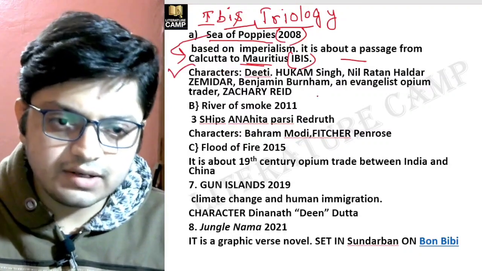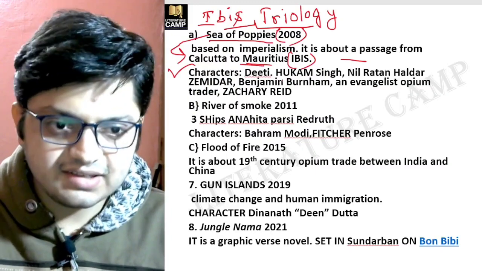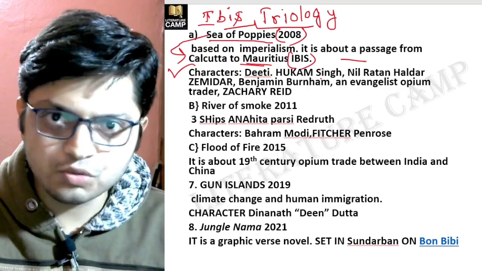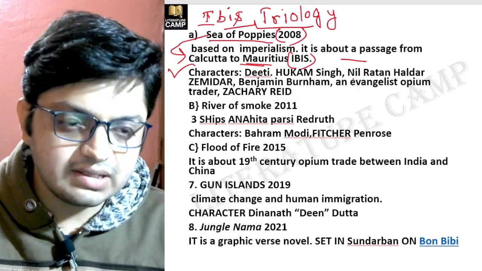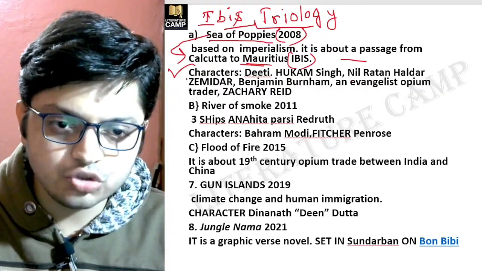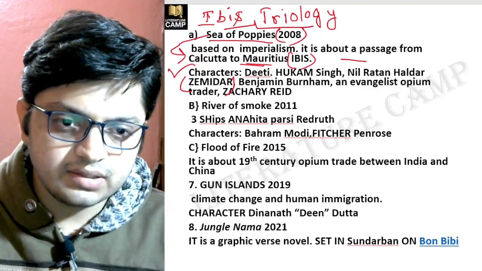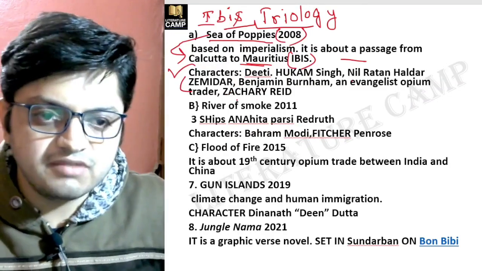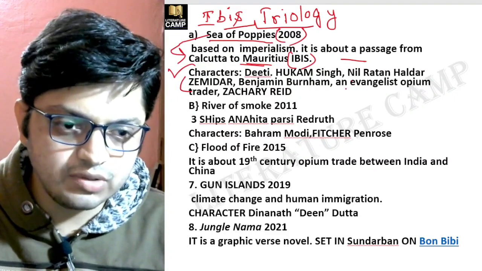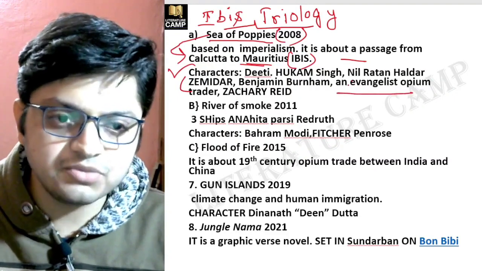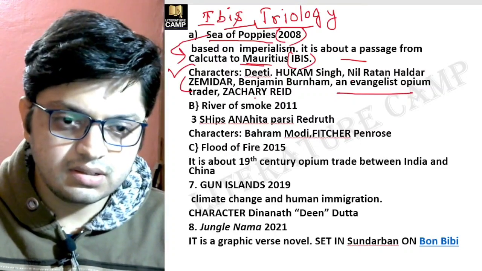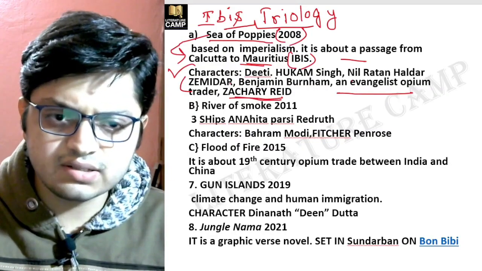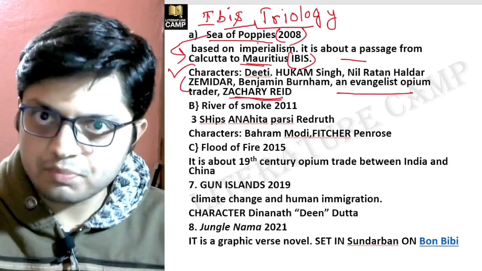Now the important characters are Deeti, Hukum Singh (or Hukam Singh, whichever way you pronounce it), next Neel Ratan Haldar, who is the Zamindar, then Benjamin Burnham, who is actually an evangelist and opium trader, then Zachary Reid. So these are the important characters in the novel Sea of Poppies.